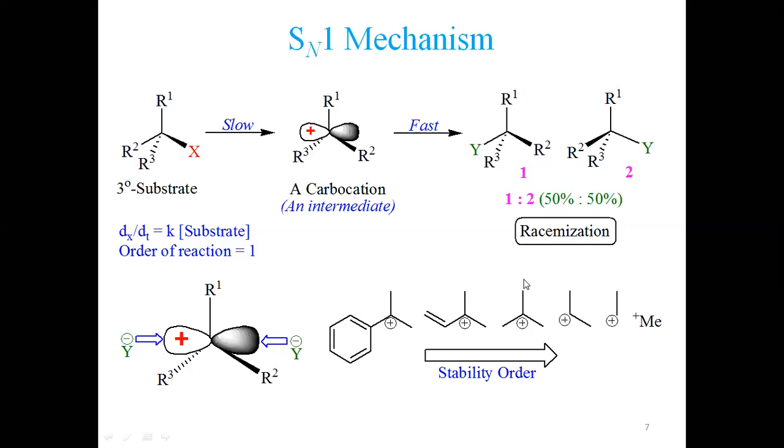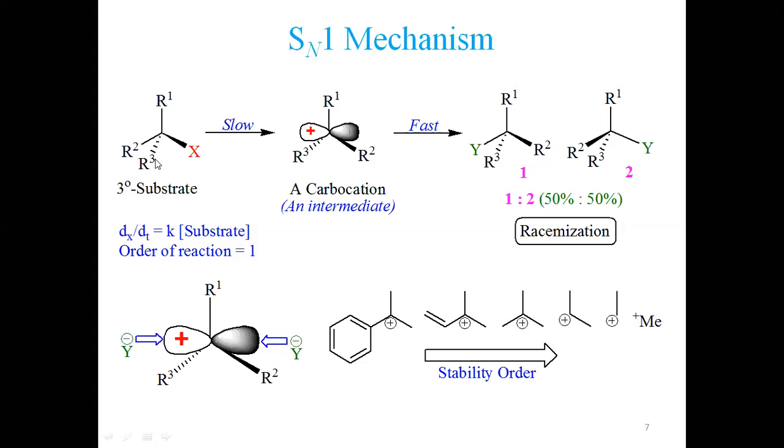Three hydrogens are here, so three hyperconjugation forms are possible. Three are possible with each of them, so nine hyperconjugation forms are possible. Whereas if I replace one of these methyls by hydrogen, let's say this is a secondary carbon, not a tertiary carbon, then 3 and 3, six hyperconjugation forms are possible.